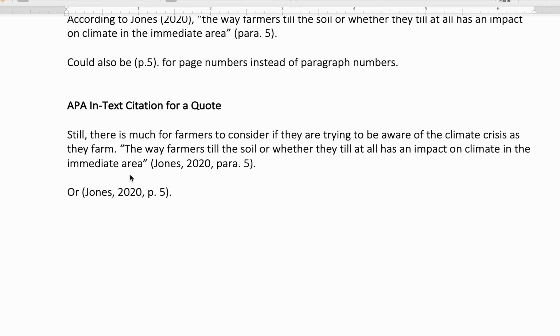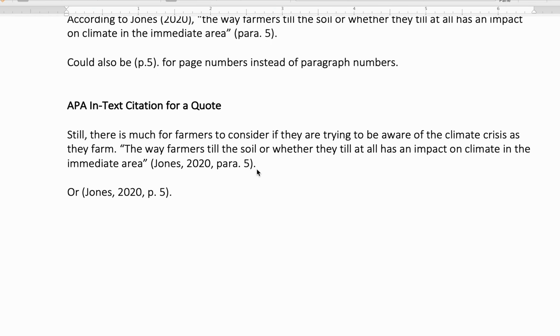But I'm presenting the quote. Of course, I'm using quotation marks around the quoted area. And then in my in-text citation, I have author's last name, comma, year, comma, and then of course the page or paragraph number. In this case, it's P-A-R-A for paragraph number, and then the number 5, and then the period goes at the end. And that's it.